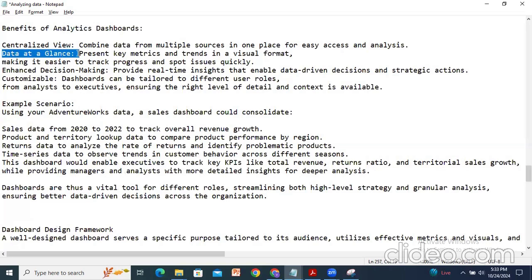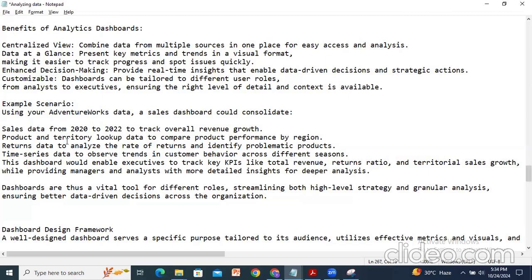Data at a glance means visual formats like charts make it easy to track trends and spot issues. So these are all the data at a glance. And enhanced decision making. This enhanced decision making mainly provides real-time insights that enable data-driven decisions and strategic actions. So that is one of the benefits of using analytic dashboards. And finally, customizable. Dashboards can be adjusted for different roles, from analysts to executives, ensuring each user gets the insights they need.